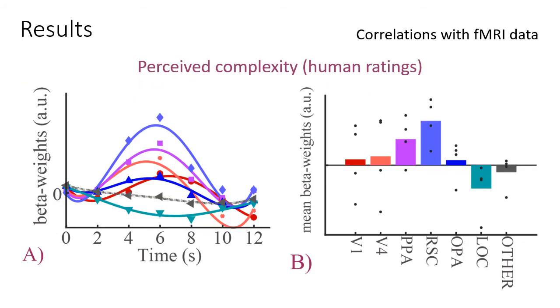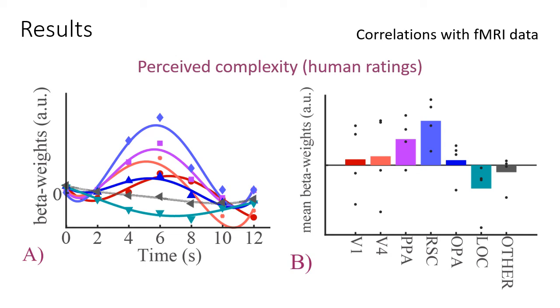These graphs show the beta weights from the regressions between brain activity and human ratings. In A, a marker shows the mean beta weight of 4 participants in one ROI at a time point. The curves are 4th-degree polynomials fitted over the markers. In B, a black dot shows the sum of beta weights across time for each participant in one ROI. The bars are mean beta weights of 4 participants. Other denotes the whole brain excluding the specified ROIs and excluding V2, V3, and the FFA. And one color represents one ROI in these graphs.